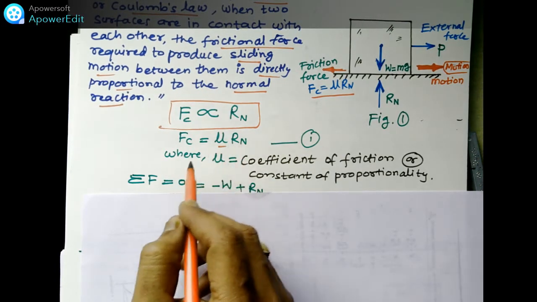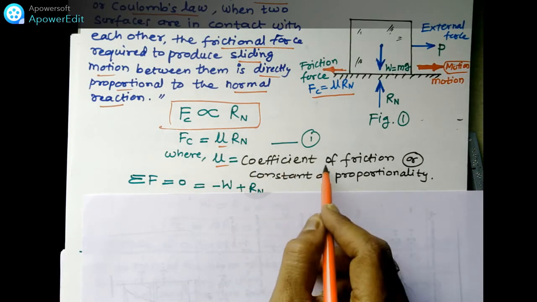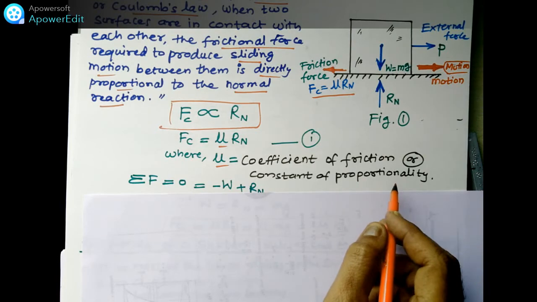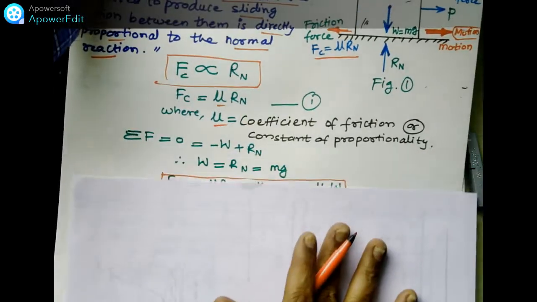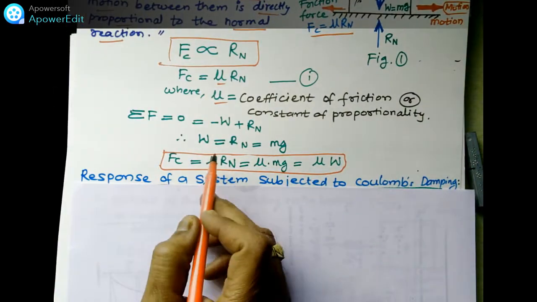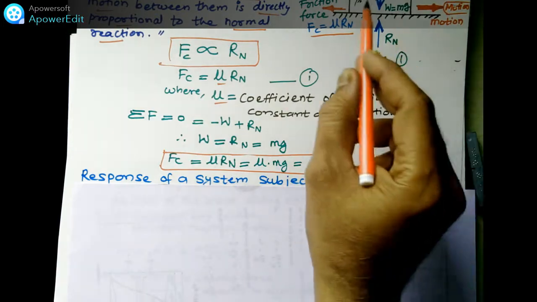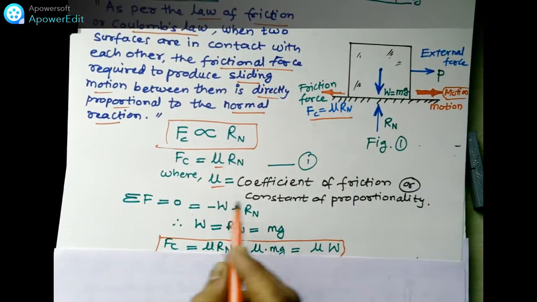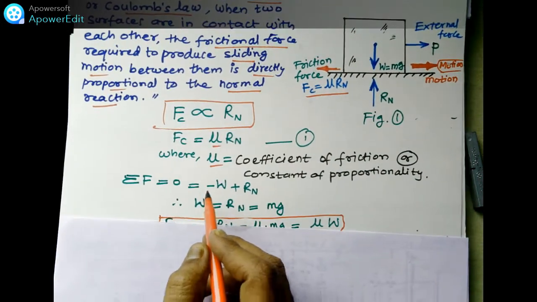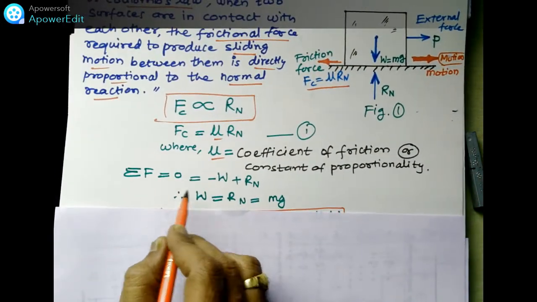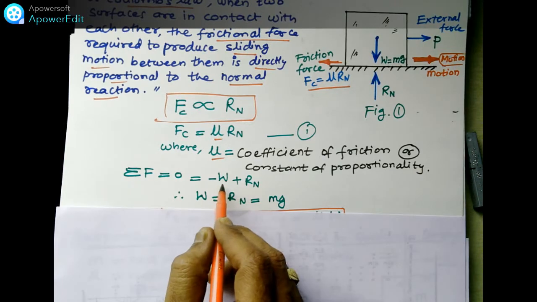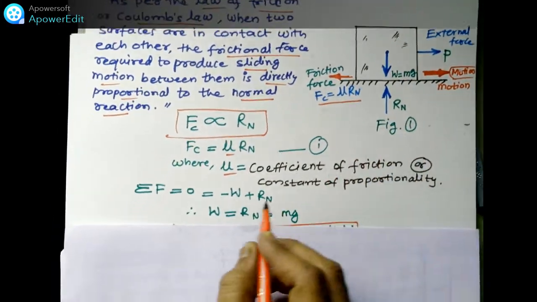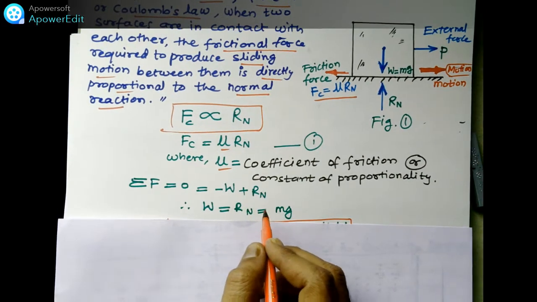Mu is the constant, which is nothing but the coefficient of friction, also called the constant of proportionality. The free body diagram of this figure is drawn here, and from it the summation of forces is equal to 0. The weight acts downward and Rn acts upward, so minus and plus signs are taken.